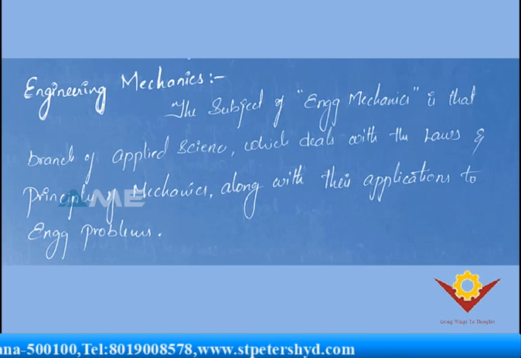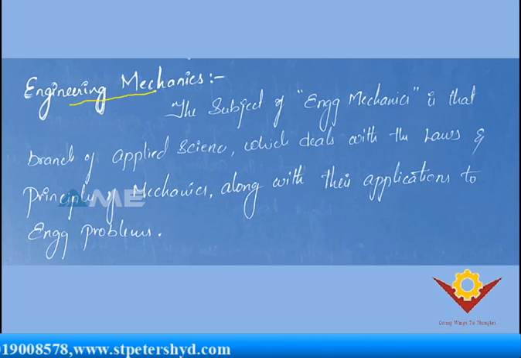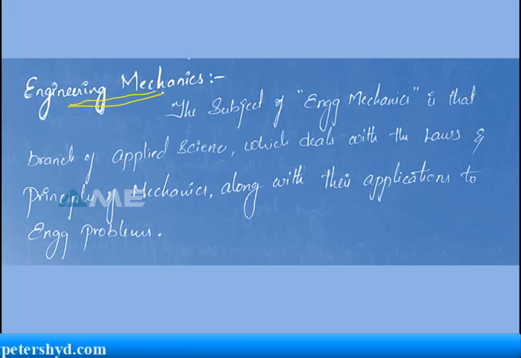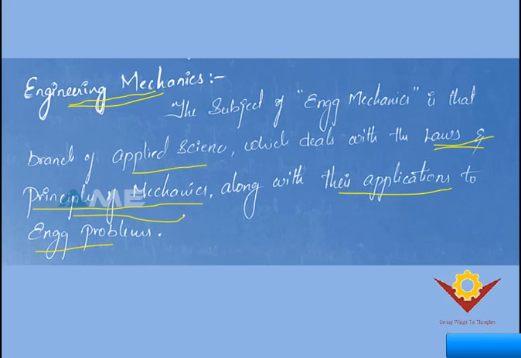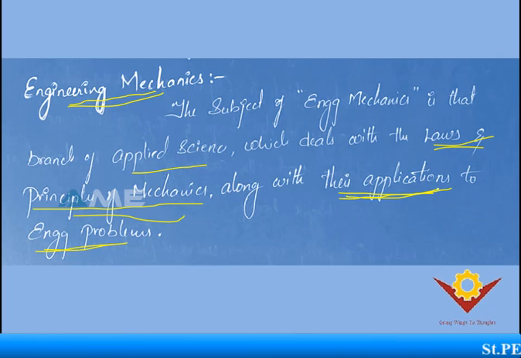And next, here we are going to study about engineering mechanics, right? So we'll try to know what engineering mechanics is. The subject of engineering mechanics is that branch of applied science which deals with the laws and principles of mechanics along with their applications to engineering problems. So actually mechanics is the subject which deals with the effect of system of forces on your body, right? And for that, we have different laws and principles to be applied on your body or in your problem, right? So you're going to apply this to engineering problems.